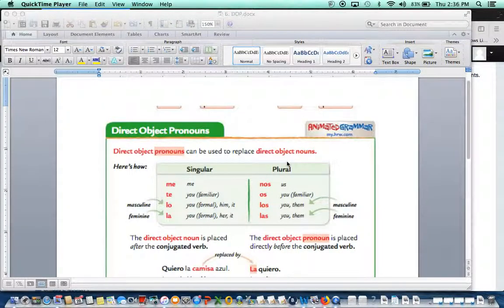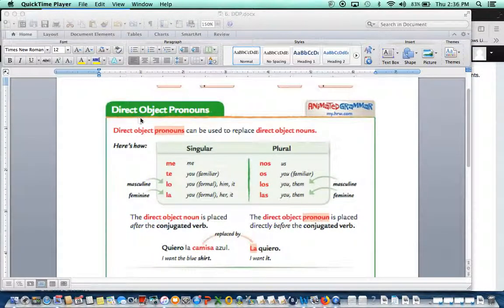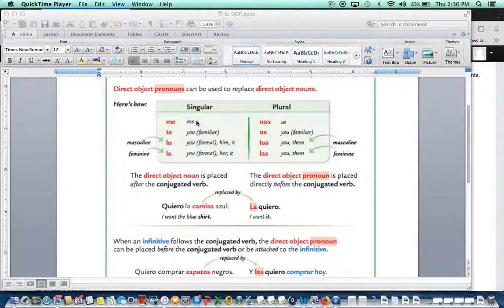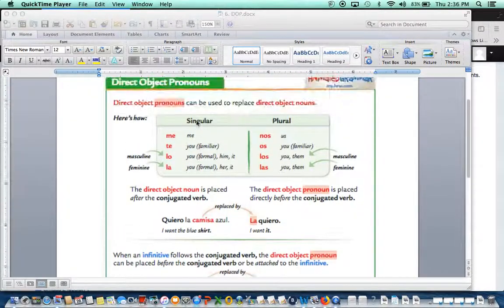Hola! So today we're going to learn about direct object pronouns, or DOP. All right, so pay attention because this can be a little bit complicated.